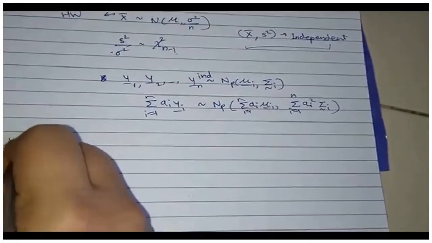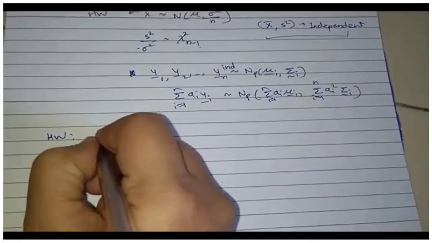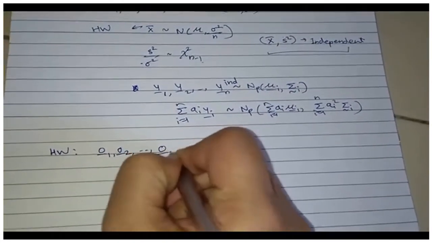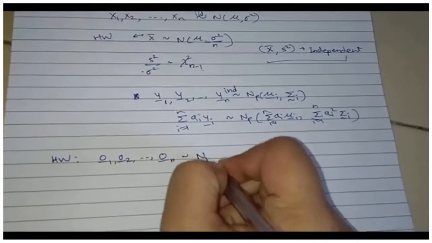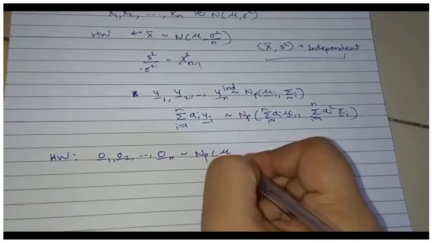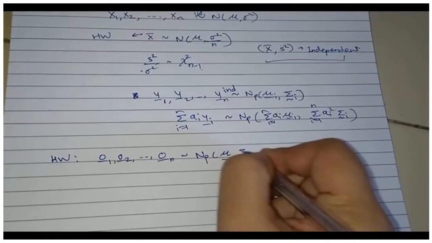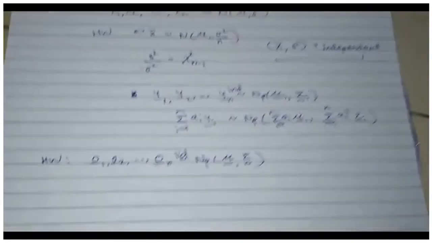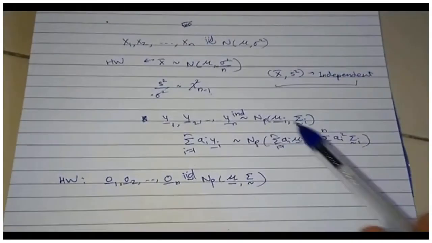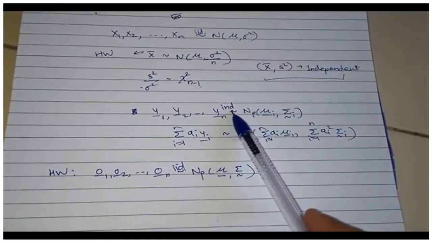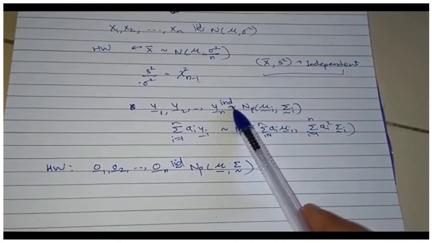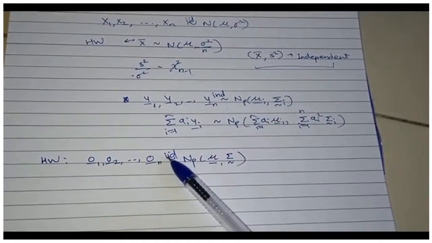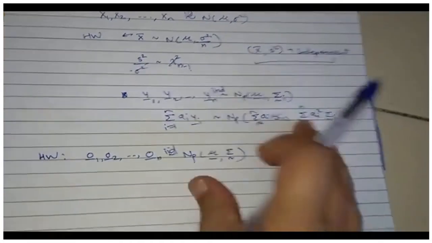So now my homework, let me write down clearly. Homework is, if you have X1, X2, ..., Xn, each coming from p-variate normal with mean mu and variance sigma and they are IID. So we are actually in a specific case. Here only independence was assumed. Identical distribution was not there, whereas now I am assuming the distributions to be identical also.